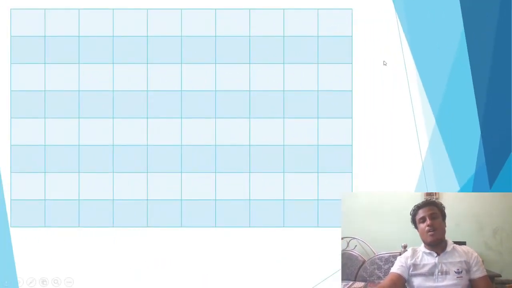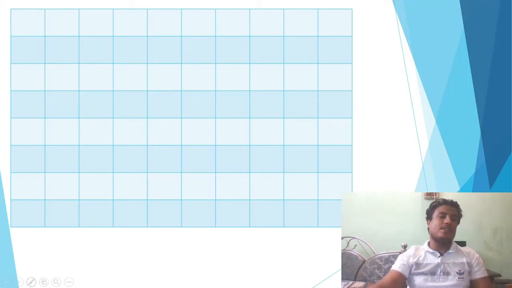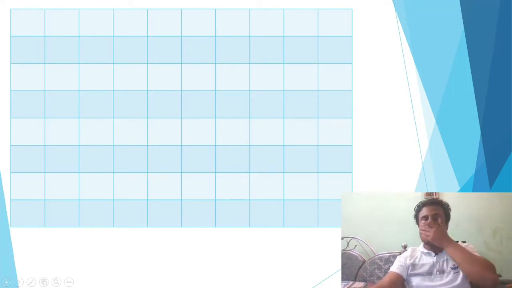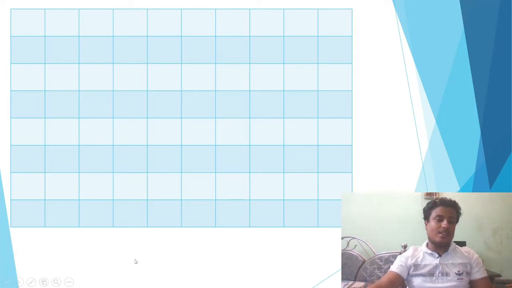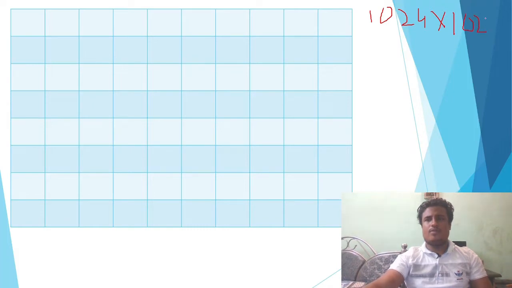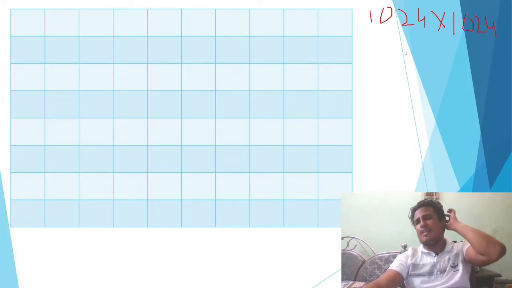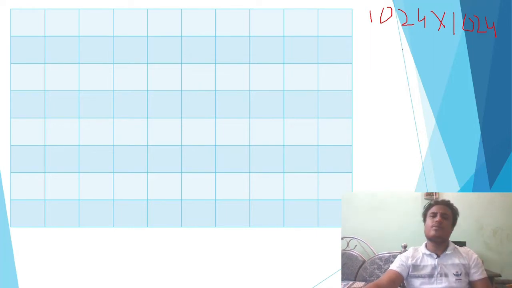So this is the zoomed out version of this grid. Each cell is of 1 bit. I am not declaring it here, but this chip can be a matrix of 1024 into 1024, not KB, MB here. Suppose MB here.